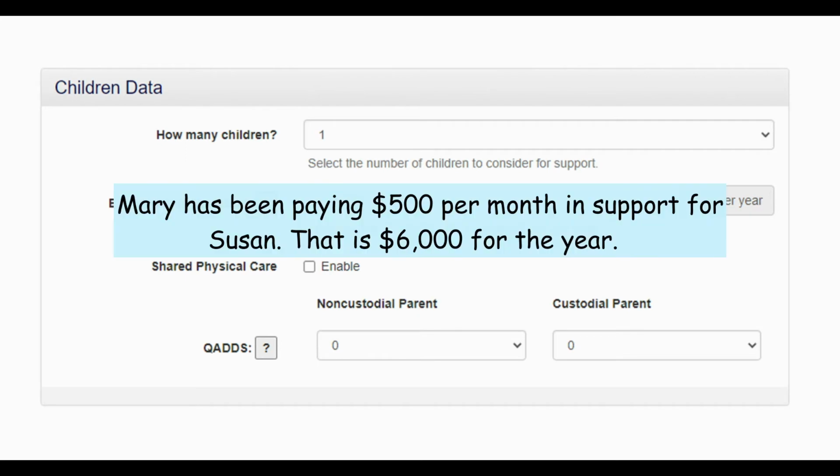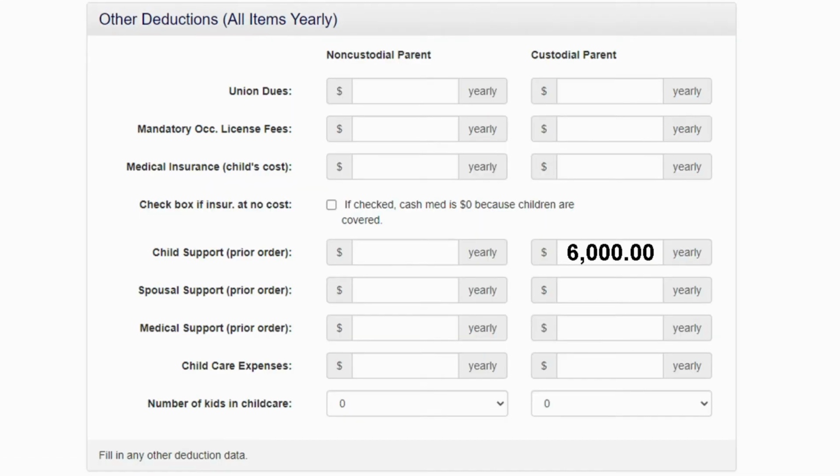Since Mary has been paying $500 per month in support for Susan, she may enter the support paid as a deduction. Scroll to Child Support Prior Order and enter the amount for the year that is being paid. In our example, that amount is $6,000.